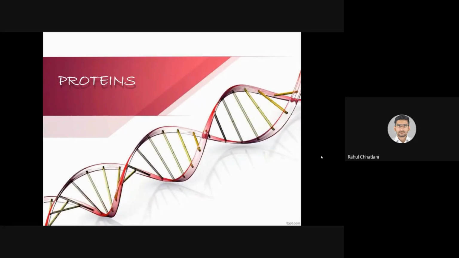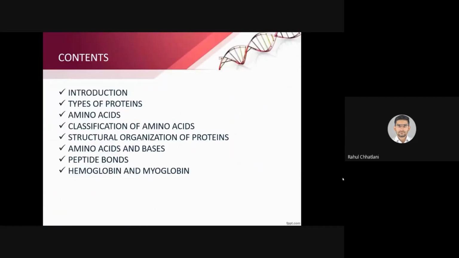We will look at examples of a few proteins, and later on we are going to start an introduction to fats today itself. These were the topics that we wanted to cover, and the majority of them we have already covered: introduction, types of protein, types of amino acid, classification, and structural organization of protein, that is alpha helix and beta sheet, which we are going to see today. Amino acids and bases, peptide bond, hemoglobin and myoglobin, which are the main examples of proteins in the body.